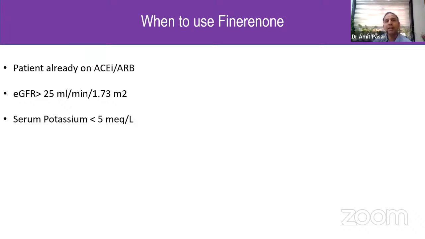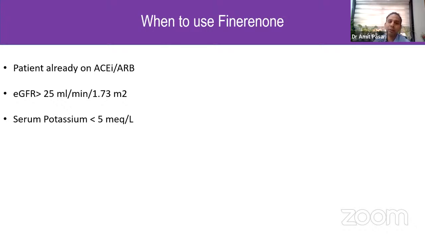The patient should have an eGFR of more than 25 ml per minute per 1.73 square meters, and their serum potassium should be less than 5 milliequivalent per liter. Whenever we are adding finerenone, we should be monitoring the serum potassium for our patients frequently. At least once we add finerenone, we should check. We should start finerenone at 10 mg per day. It is a OD dosing drug.